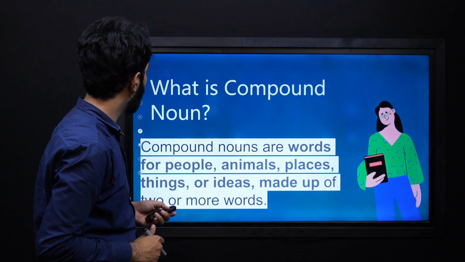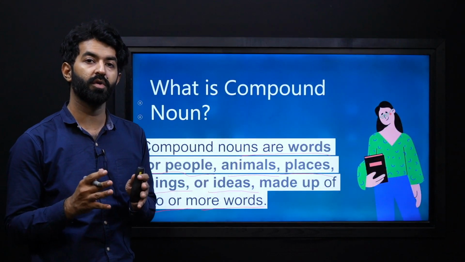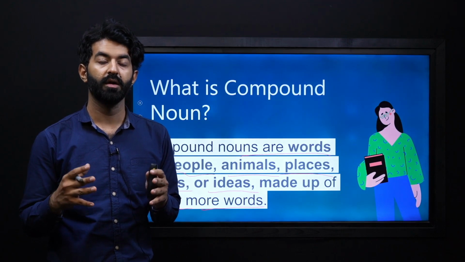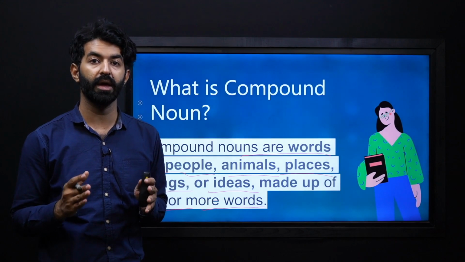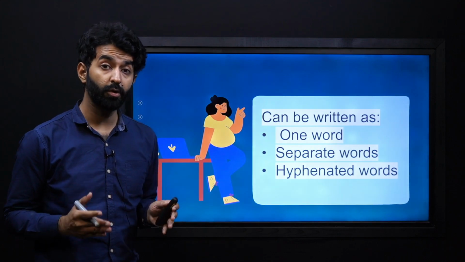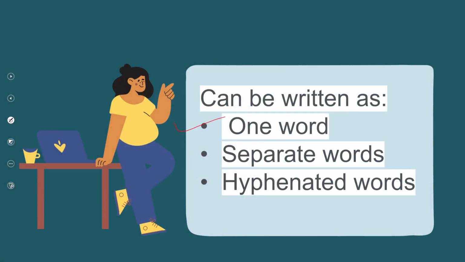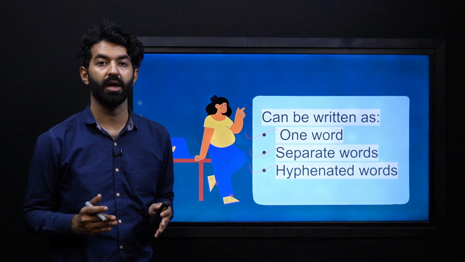Now, let's see, what is a compound noun? Compound nouns are words for people, animals, places, things, or ideas made up of two or more words. So when we combine two words or more than that, we make a compound noun. So let's see how many different ways there are to make a compound noun and also to identify them. The compound nouns can be written as one word, as separate words, or as hyphenated words. Using the punctuation mark hyphen, we can also make a compound noun.